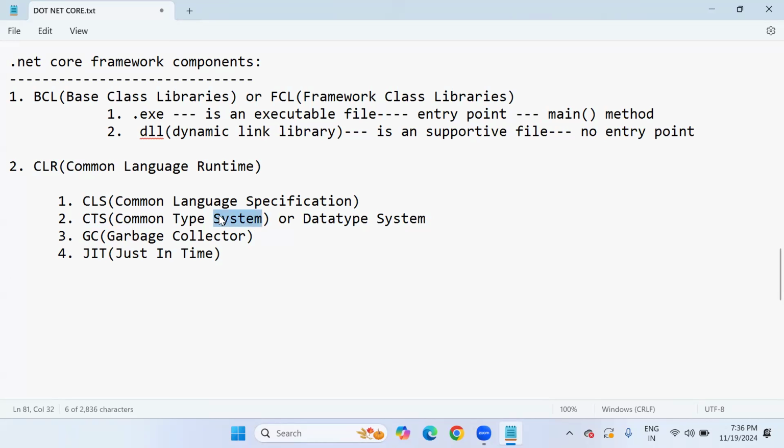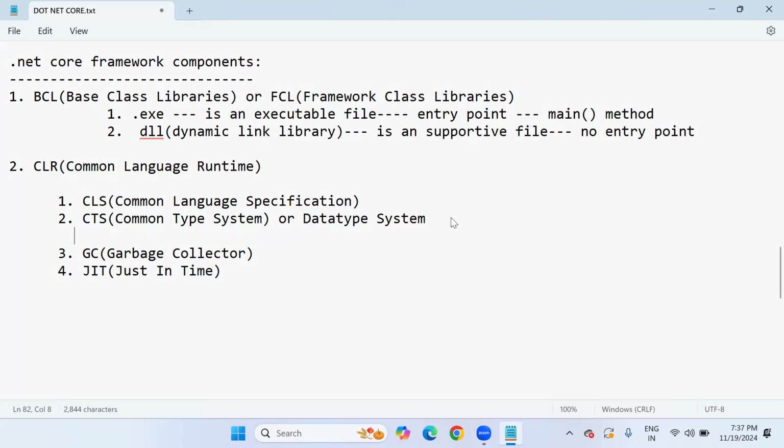That's what data types are common in the execution procedure. No matter which programming language data types you come with, during the runtime, it will convert all data types into common types only. That common type is related to CLR, which can commonly understand it. So during the program execution time, this common type system component is responsible to convert all programming language data type system into CLR understandable data type system format. This is the responsibility of CTS.